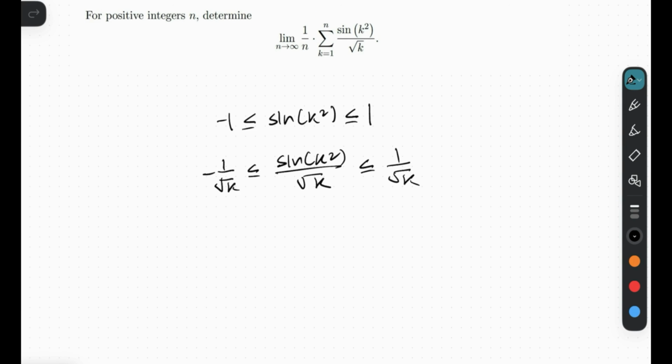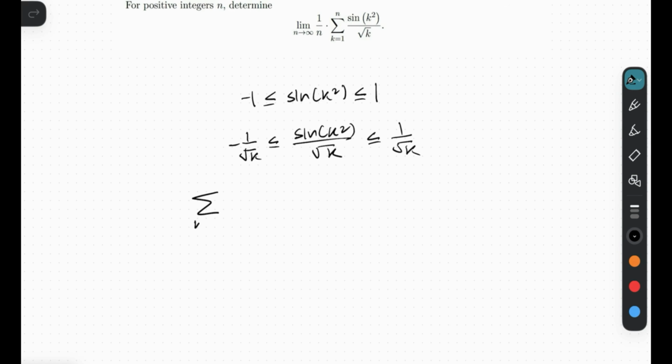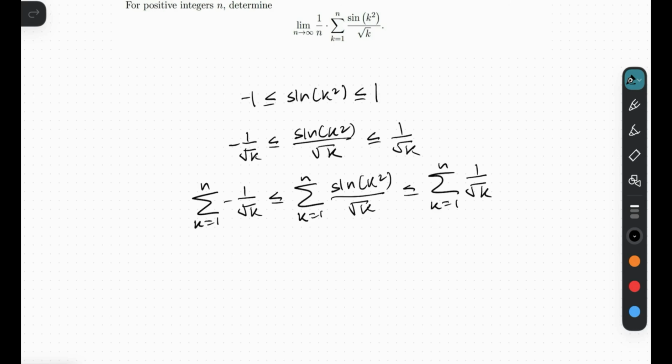Alright, so now, what is missing? Well, here we have a summation. So with our inequality, we can take the sum on all sides, right? We can take the sum as k goes from 1 up to n on all sides of this inequality. Again, we're just doing anything we can to match this middle sequence with the original expression given. Alright, so now the sum is taken on all three sides. What is missing? Well, notice that here we have a 1 over n.